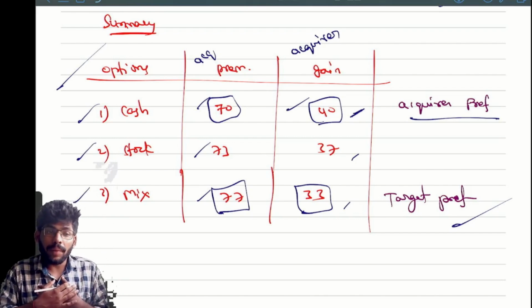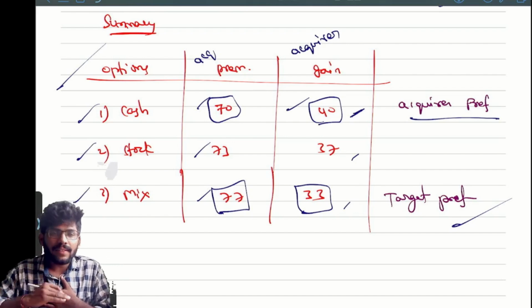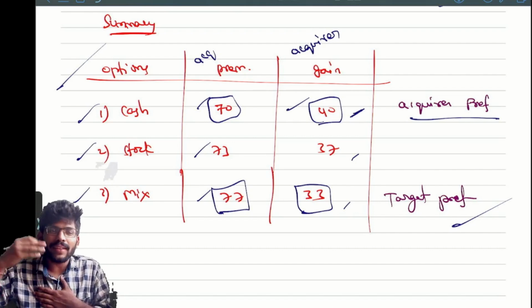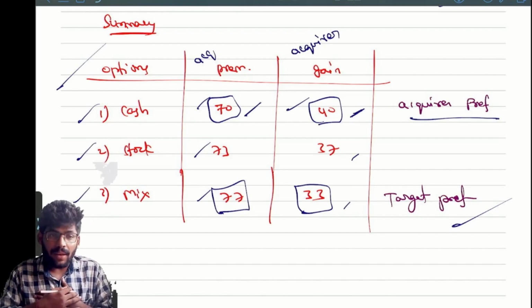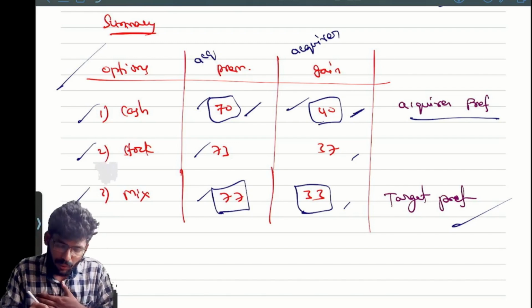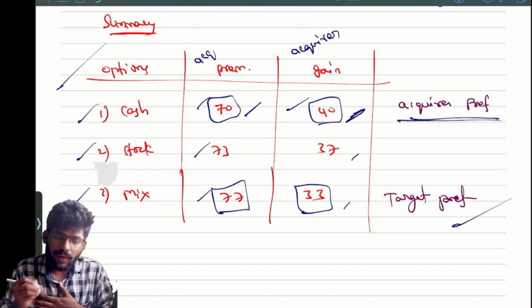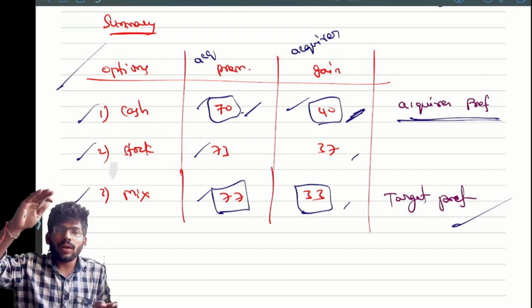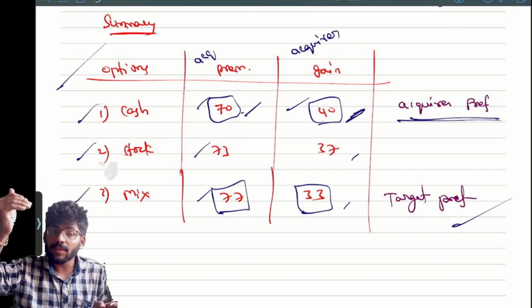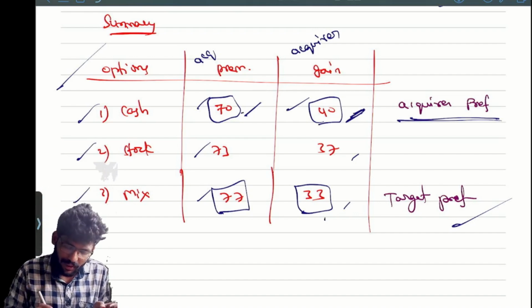So please think from the acquirer's point of view. Should the premium paid by the acquirer be more or less? It should be less, so it must be low, and the acquirer's gain must be more. Correct or not? So how much? 40. So that is the acquirer's first preference. From the acquiree's point of view, it is reverse: the premium must be more and the acquirer's gain must be less. So which is the option?